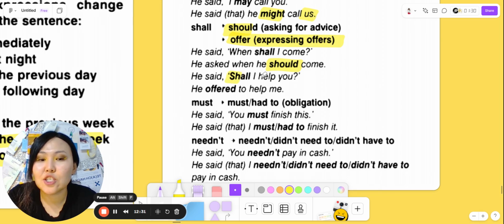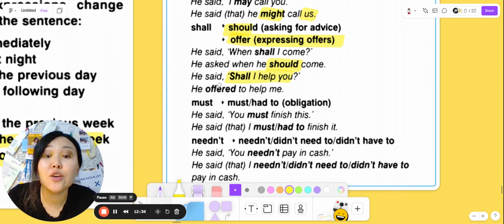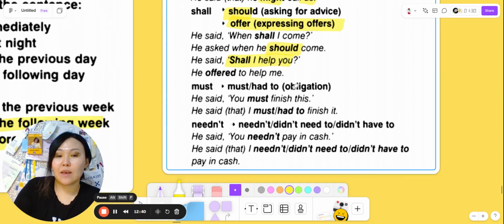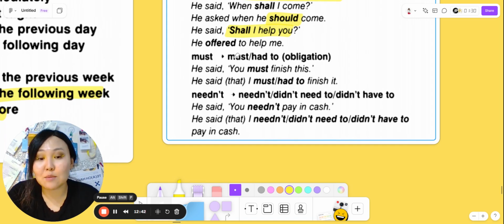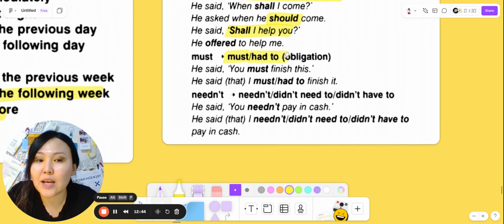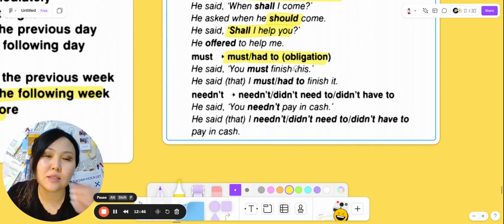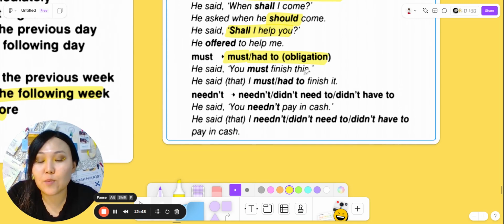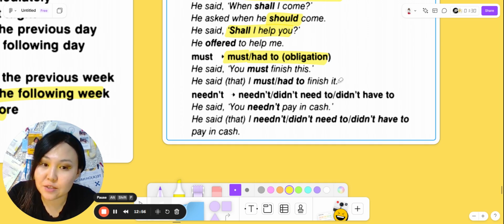He asked, "Shall I help you?" He offered to help me because here it's an offer. He's offering it. Next one is must, an obligation, and it's usually reported with had to. He said, "You must finish this." He said I must or I had to finish it.